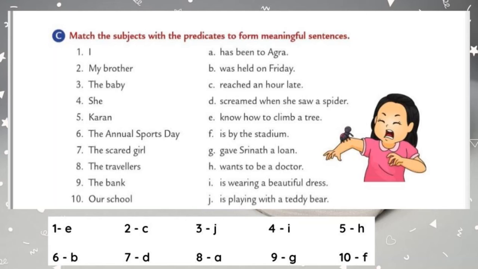Okay students, once again I'm saying all the answers, I'm saying the sentences, so just listen carefully. I know how to climb a tree. That is, you have to write the number 1 near to the E, not F, E. Let's move to the second one. My brother has been to Agra. That is, write the number 2 near to the first option, A.